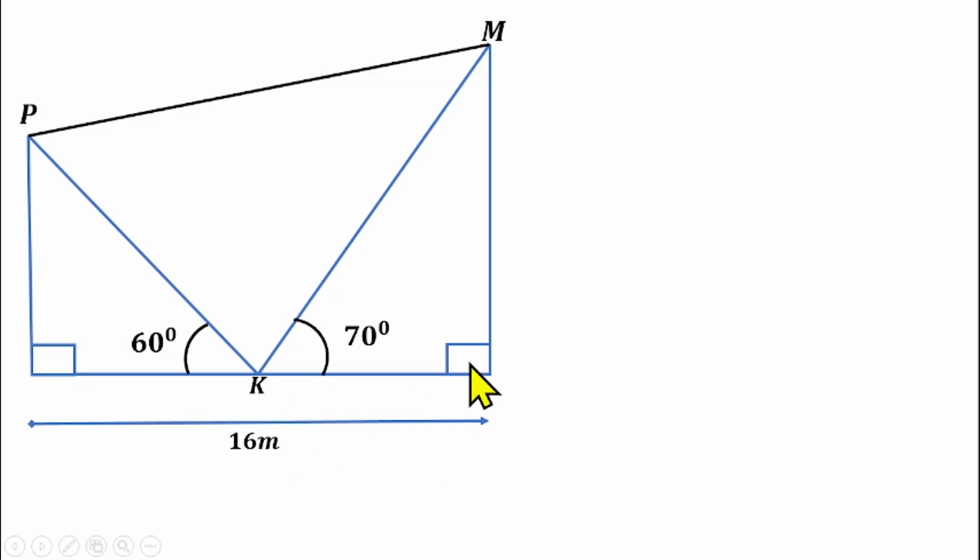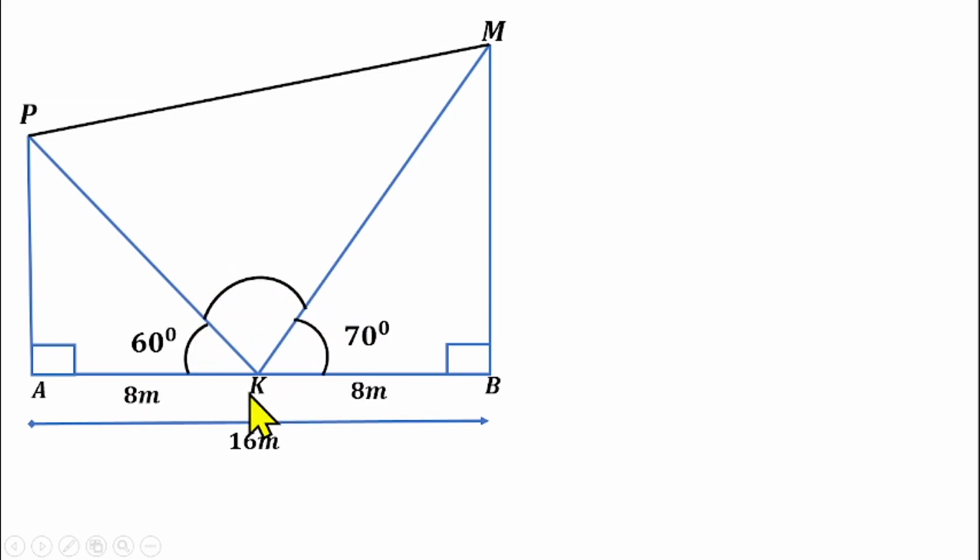So that means from here to here will be 8. From here to here will also be 8. So let's call this point A. Let's call this one B. So that means here will be 8 meters. Here also will be 8 meters. So also we can find the angle that is missing here.